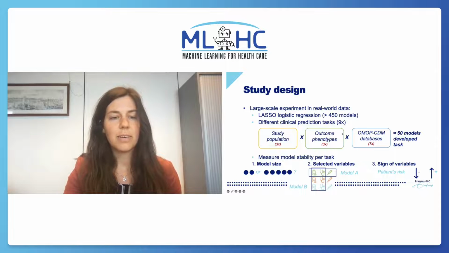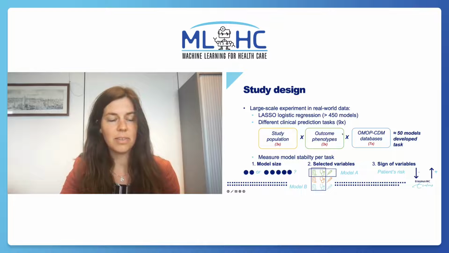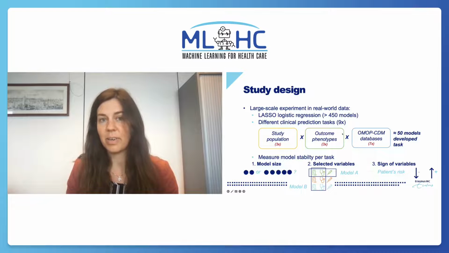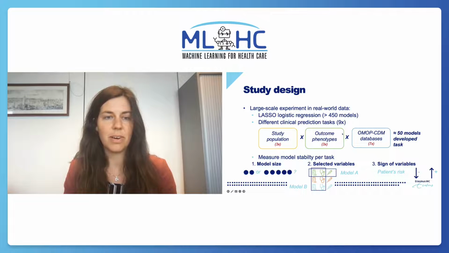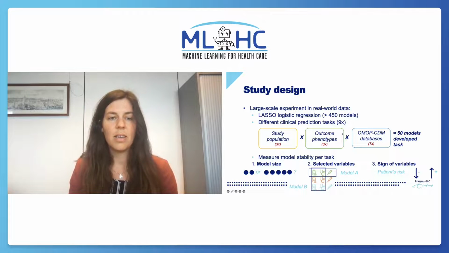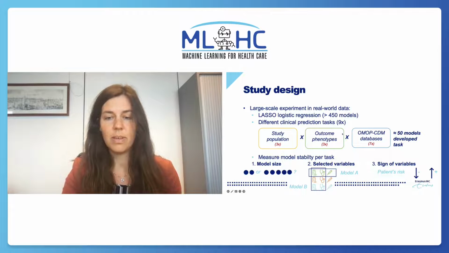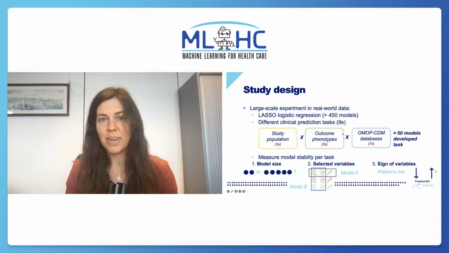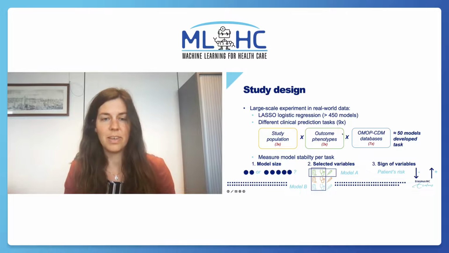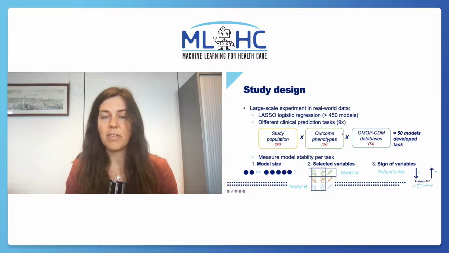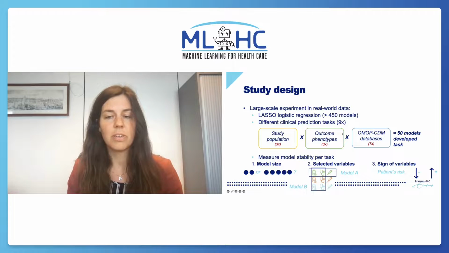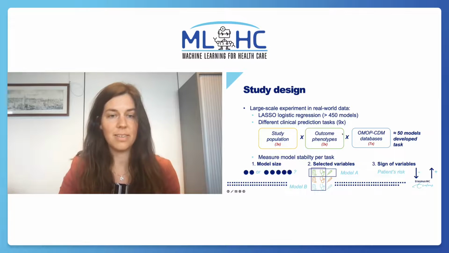For each of these 9 prediction tasks, we then investigated the model stability with the help of 3 questions. First, how many variables are selected across models? So in other words, is the size of the model similar across design settings? Second, are the same or different variables selected across models? And third, is the direction of effect of variables the same across models? So does a certain predictor always have a positive influence on an outcome, or can it also sometimes have a negative effect on a patient's risk?